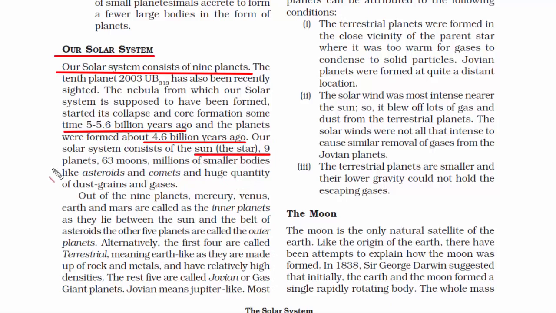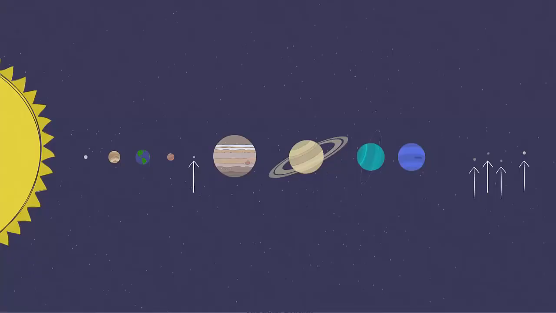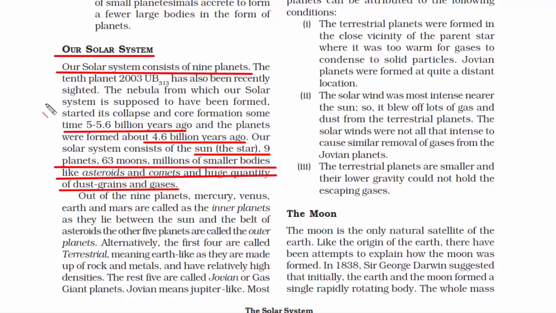Our solar system consists of Sun, that is the star, Sun is a star basically, and then we have 8 planets, then 63 moons, then millions of smaller bodies like asteroids and comets, and huge quantity of dust, grains and gases. And if you see, it is because of these two last terms, that is dust, grains and gases, that there are new stars and planets that are coming up. So there's always a new discovery by NASA about all these planets and stars.